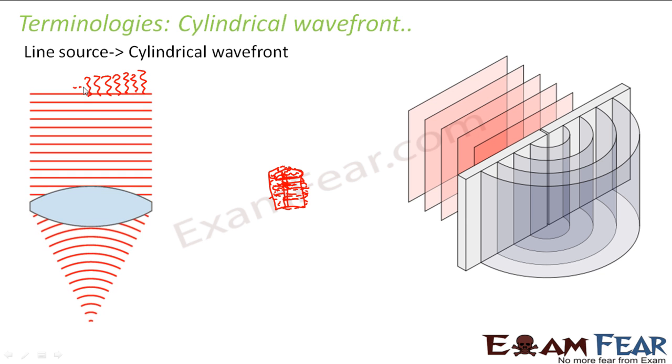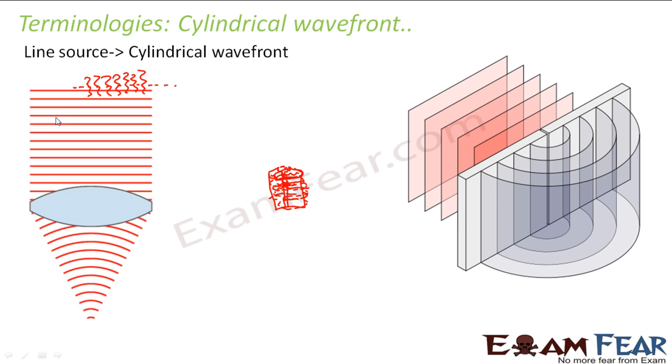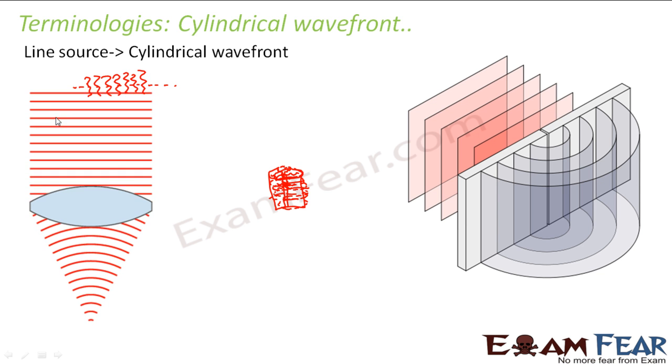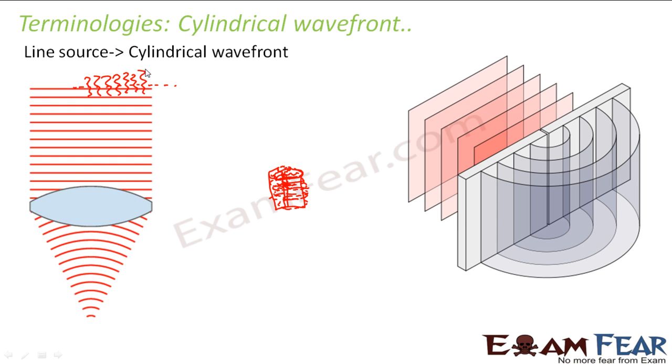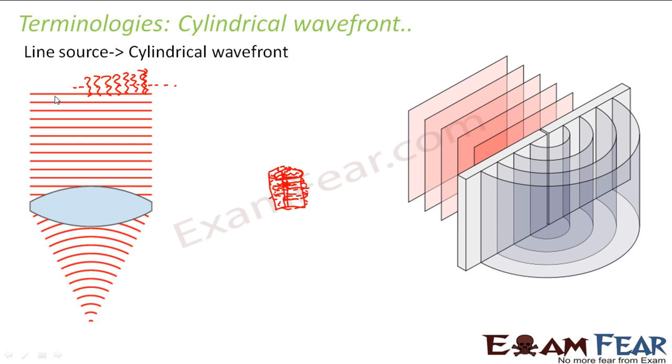So if waves are coming like this, if you join all the points on the same phase, you will get straight lines. They are not actually lines since it is something three-dimensional. I cannot explain you the depth here on the screen, so you have to understand it yourself. So the straight line is nothing but a plane because there are waves coming in like this even behind. These set of waves are there even behind, so that means behind also you get such straight lines. So basically you get a plane, right?